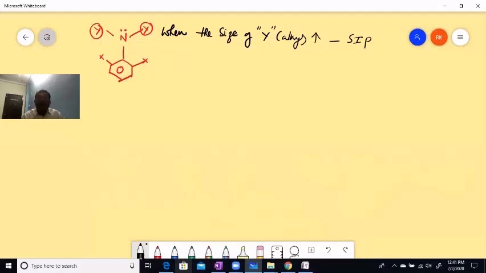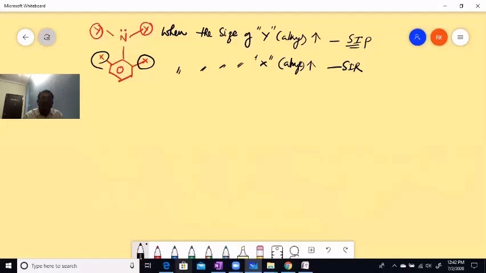If you increase the size of X, let us take alkyl, this is going to be SIR. Let me do one example. I'm going to finish the difference between SIP and SIR here.